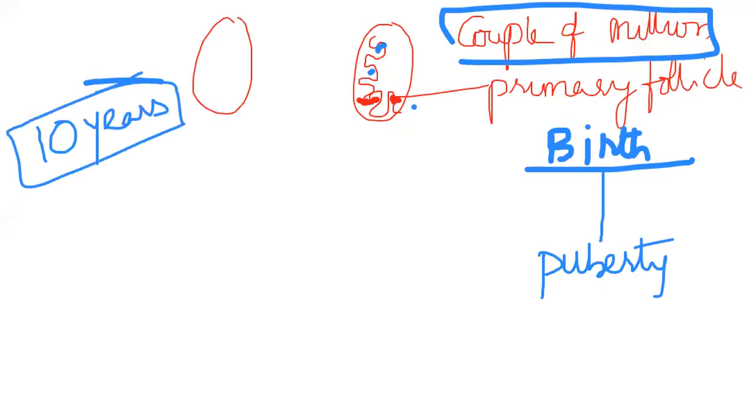Okay, so I'm taking 10 years here. This primary follicle, how many are present? The 2 million are present, nearly 40 lakhs. Okay, so there is no production here. After this, there is no production after this.